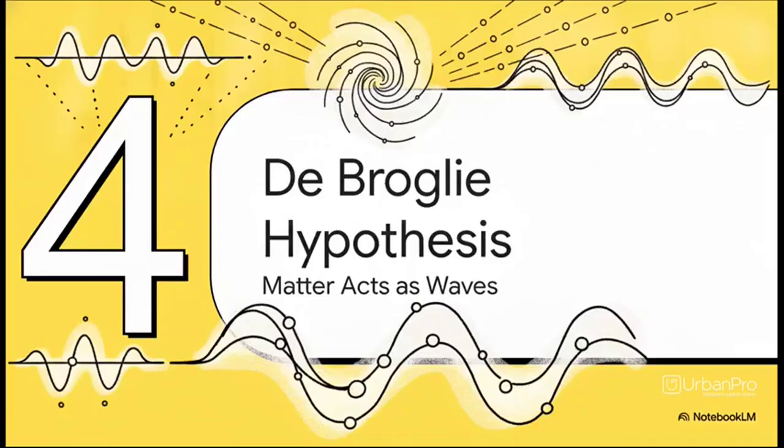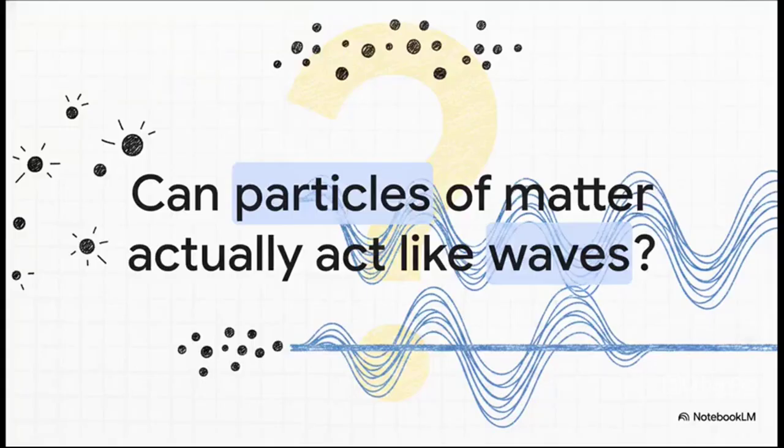Which brings us to a massive pivot. Section 4, the de Broglie hypothesis. Because just as physicists were getting comfortable with the idea of light acting as a particle, it was time for the universe to get weird all over again. In 1924, a French physicist named Louis de Broglie asked a question that fundamentally shook physics to its core. If light, which we always thought of as a wave, can act like a particle, then can solid matter, which we always think of as particles, actually act like a wave?